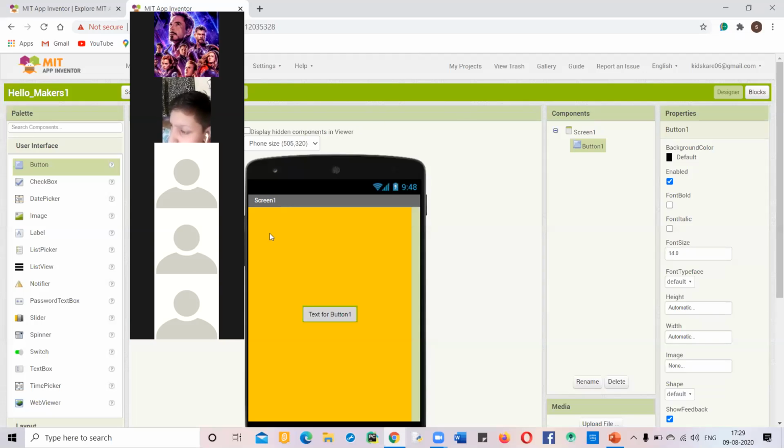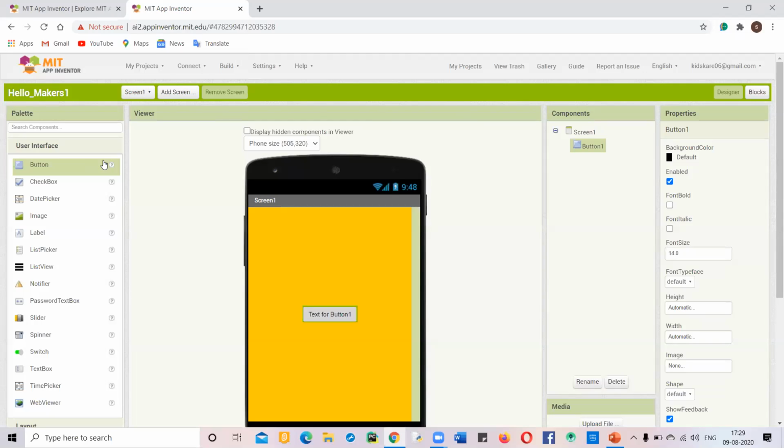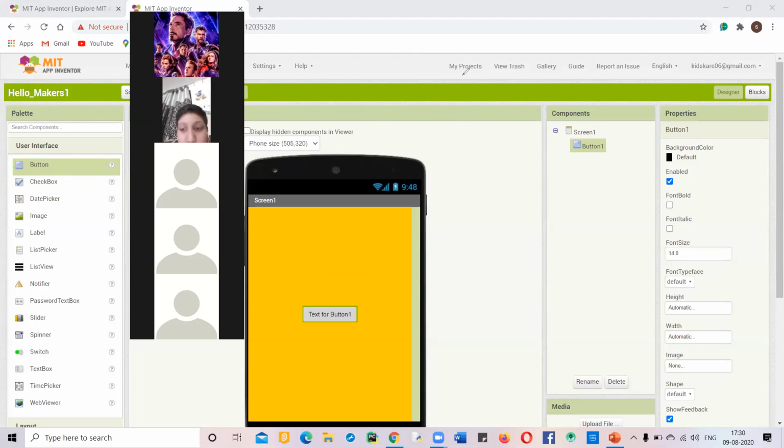Excuse me, please tell it again. Yes. From the palette area, you have to take a button and drop it over the screen. The button is over here in the palette section, the first component. Have you done with that? Yes, sir.